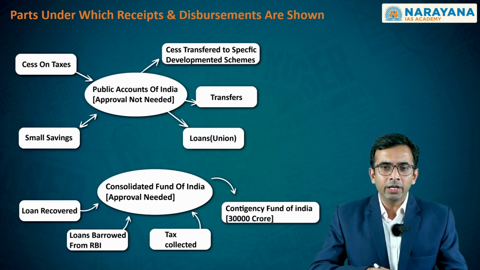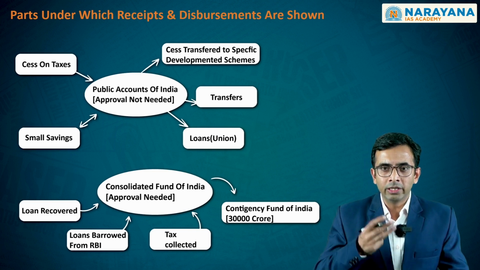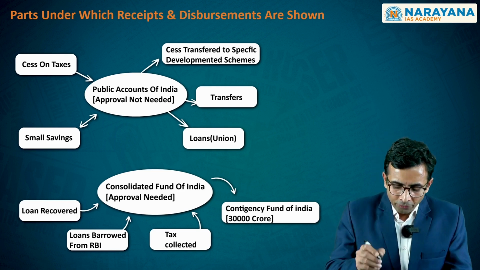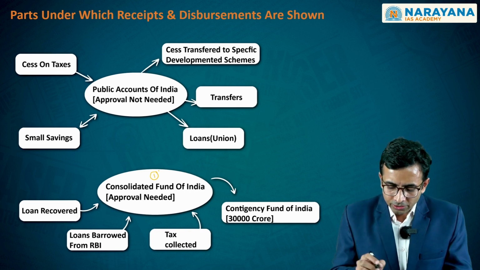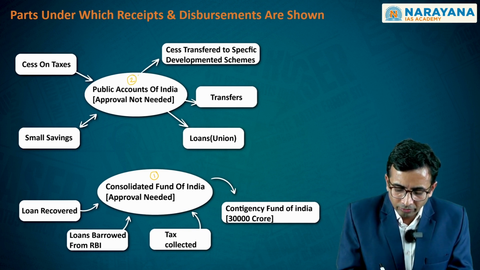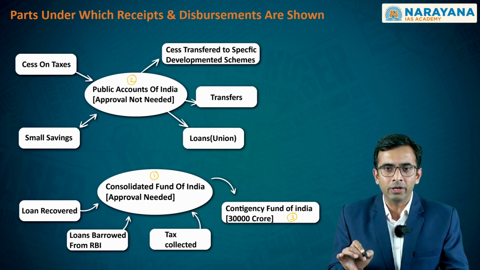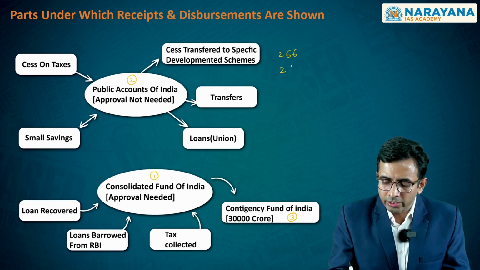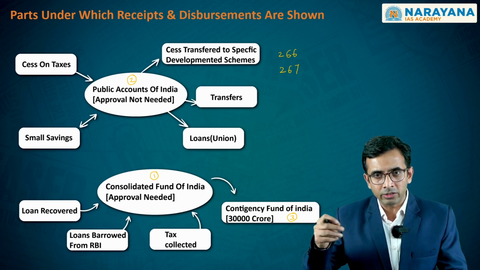The entire sums related to the annual financial budget, or outlays related to the annual financial budget, would be hovering around the three important funds which are defined under the constitutional framework. The first such fund is referred to as the Consolidated Fund of India. The second such fund is referred to as the Public Account of India, and the third one is referred to as Contingency Fund of India. We know that Article 266 and Article 267 define three of these particular accounts which are defined within the Constitution.